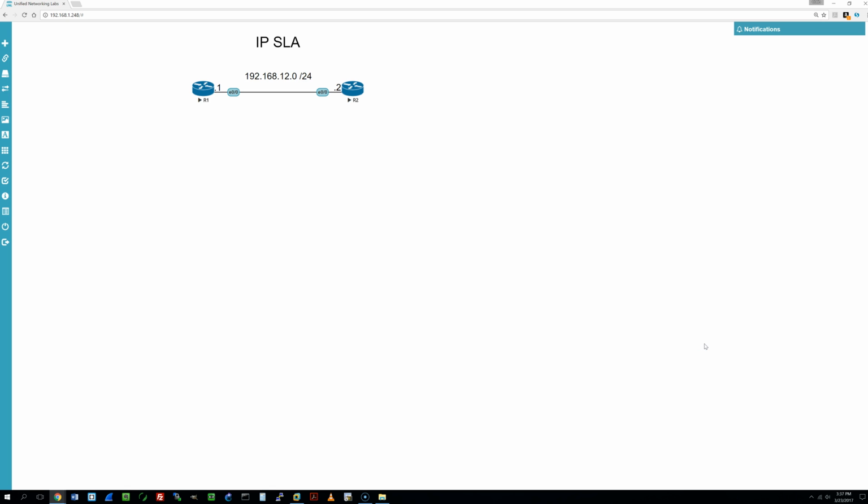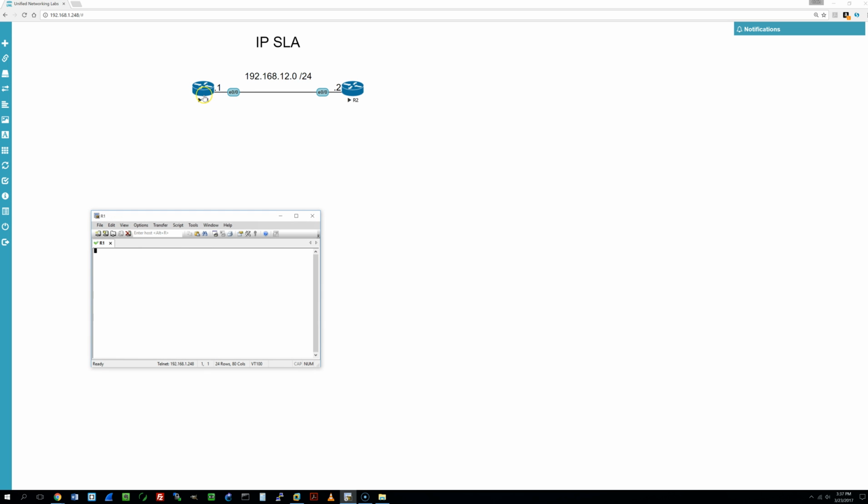Hello there. Today we're going to be covering Section 6.9 Configure and Verify IPSLA with ICMP and also Section 6.10 Configure and Verify Tracking Objects. It's a really straightforward lab. There's not too much configuration that needs to be done, but IPSLAs are pretty powerful. They can basically track when and continually ping a link to make sure it stays up, and if it doesn't,